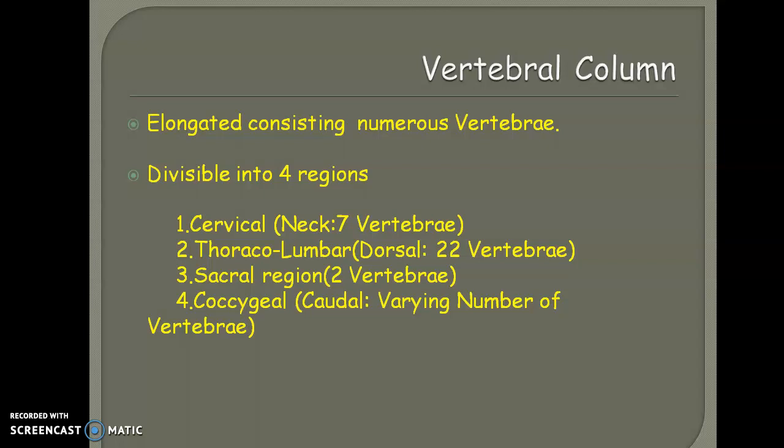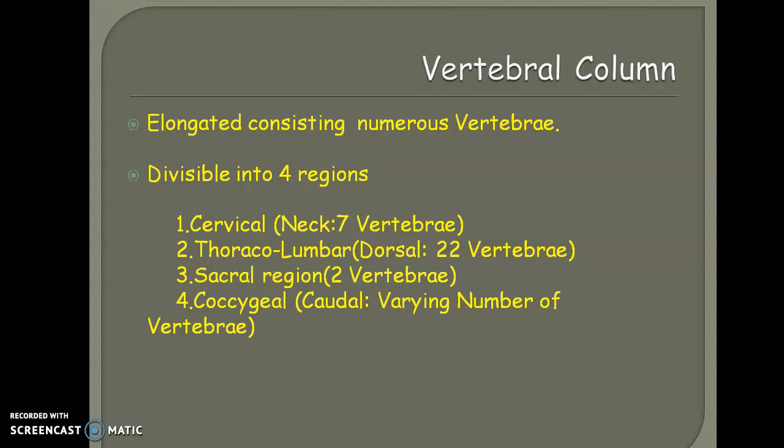So cervical, we know that the terminology is meant for the neck region. The neck region consists of 7 vertebrae, while the thoracolumbar, that is the trunk region, generally represents the dorsal region of Calotes, and it generally consists of around 22 vertebrae. And the third part is called the sacral region. The sacral region is supported by 2 vertebrae. And the last part is called the coccygeal.